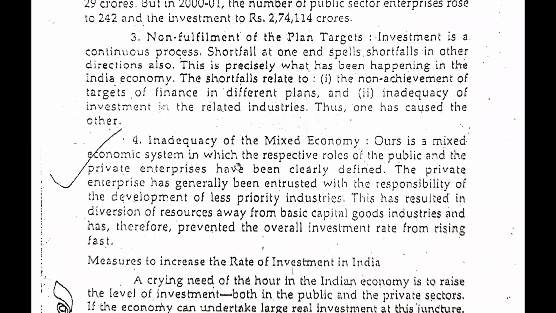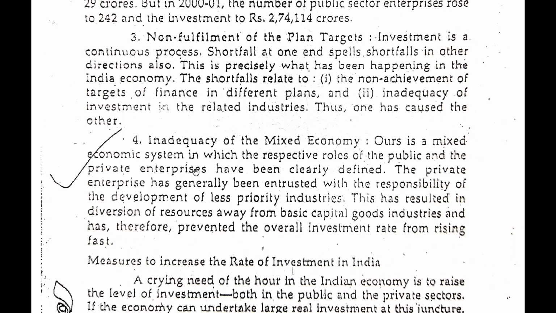Now the fourth point is inadequacy of the mixed economy. Ours is a mixed economic system in which the respective roles of the public and the private enterprises have been clearly defined. The private enterprise has generally been entrusted with the responsibility of the development of less priority industries. This has resulted in diversion of resources away from basic capital goods industries, and has therefore prevented the overall investment rate from rising fast. So guys, here